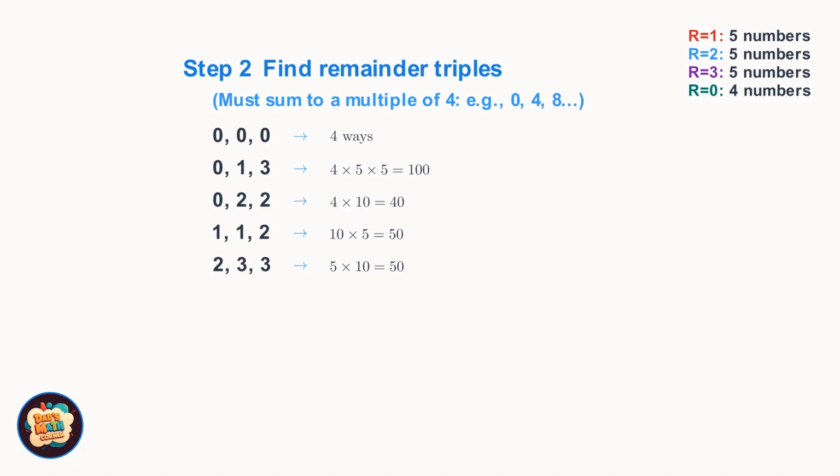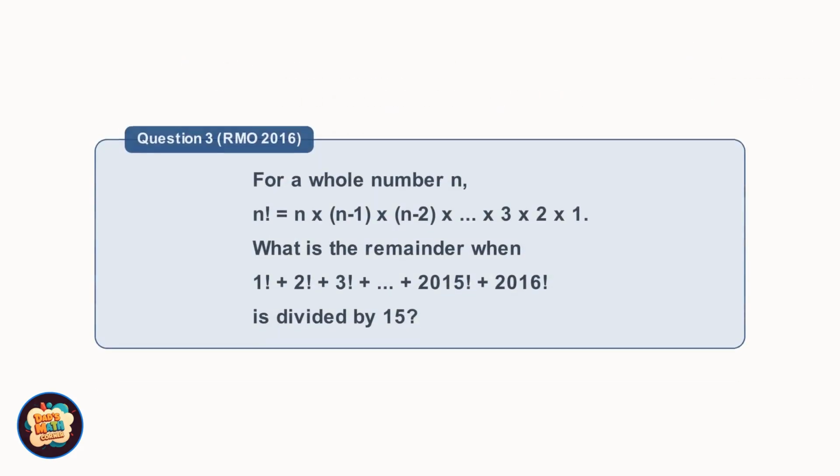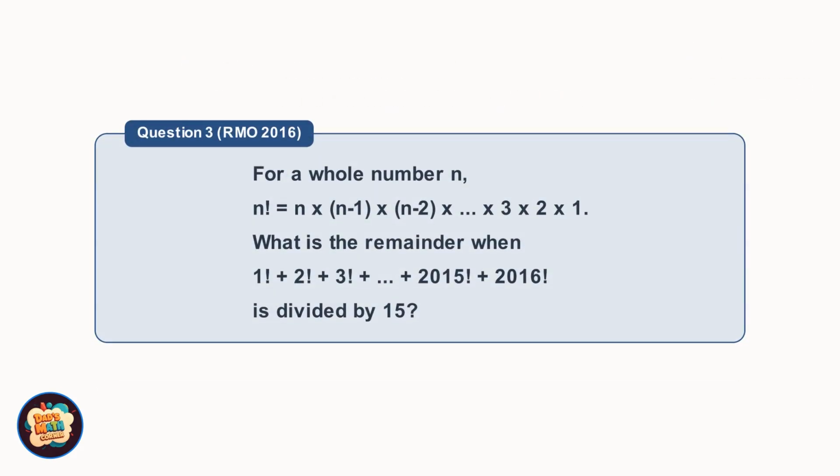Remainders 0, 2, 2 gives 40 ways. Remainders 1, 1, 2 gives 50 ways. And remainders 2, 3, 3 gives another 50 ways. Adding them all up, we get a total of 244 ways. Wonderful work.